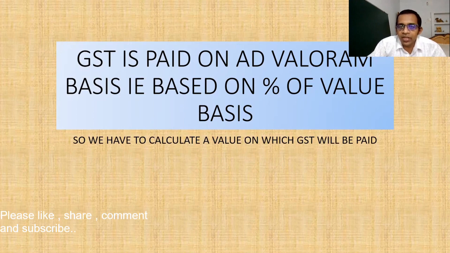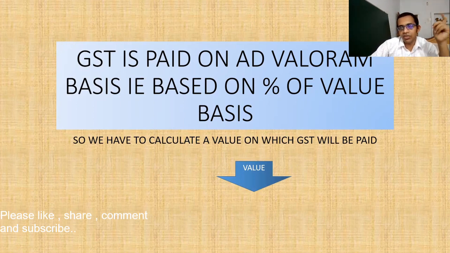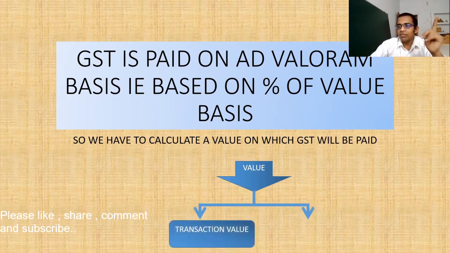So we have to calculate a value on which GST will be paid. When we want to determine the value, there are majorly two ways. Either the transaction value will be the value on which the percentage of GST will be applied.